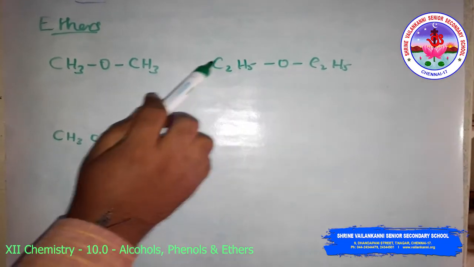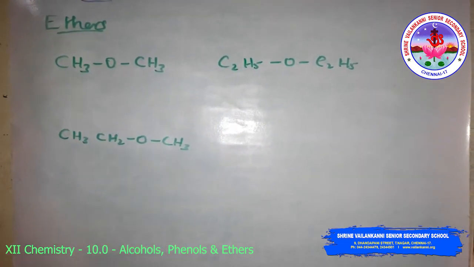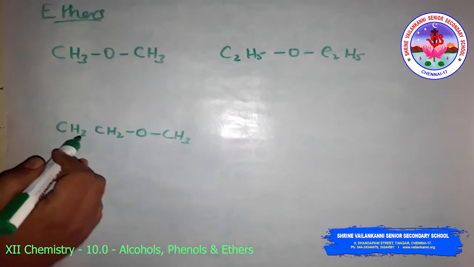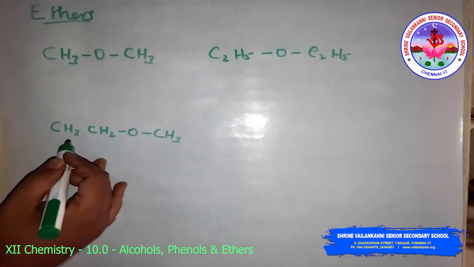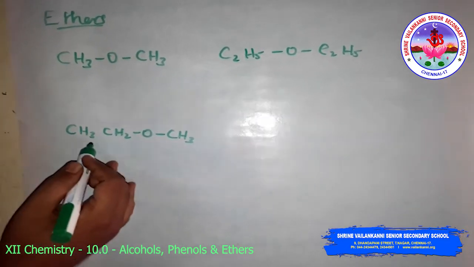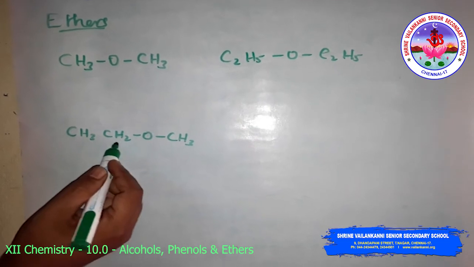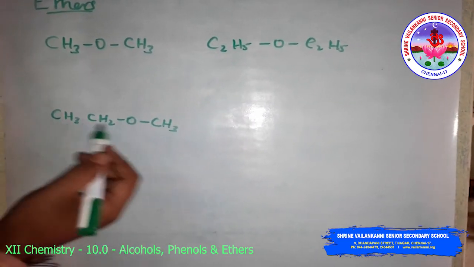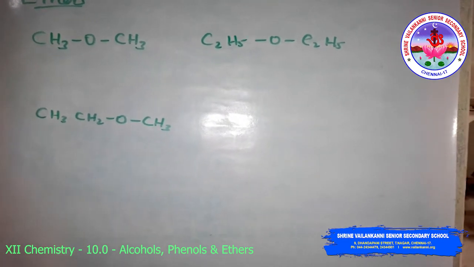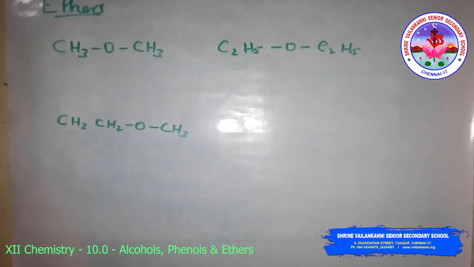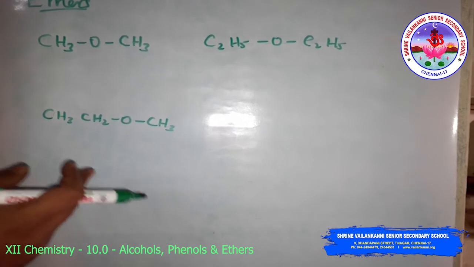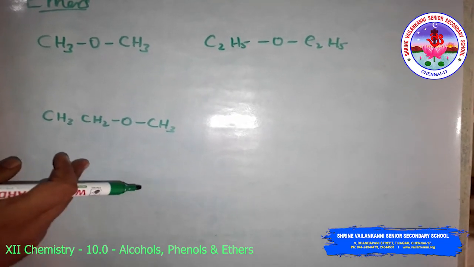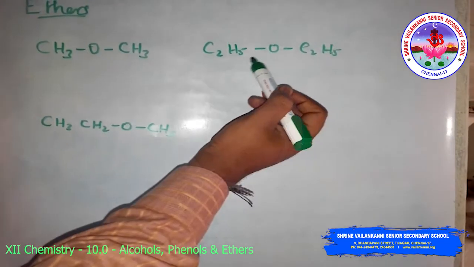This is diethyl ether, and this is ethyl methyl ether. You have to write in alphabetical order: ethyl comes first because methyl is M and ethyl is E, so ethyl methyl ether. These are the common names. When both alkyl groups are the same, the prefix di is added before the alkyl group.